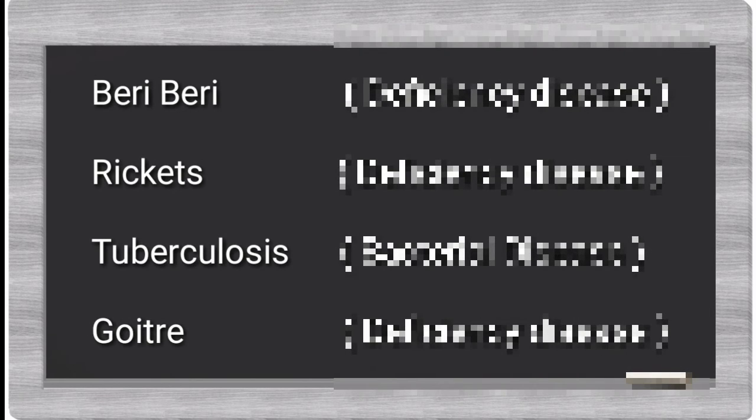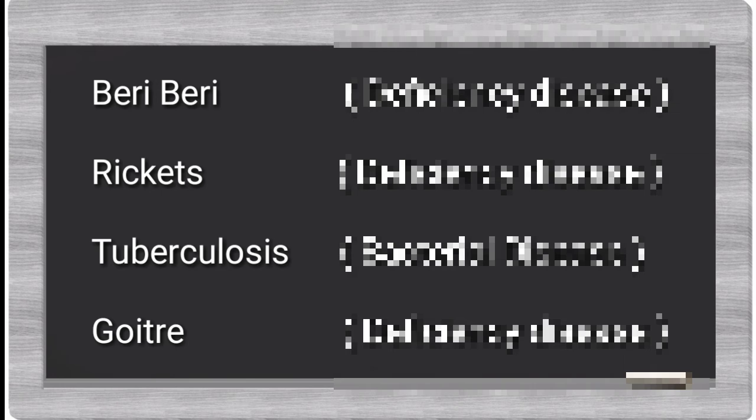Third one of 12th question. Beriberi, rickets, tuberculosis, goiter. Beriberi, it's a deficiency disease of vitamin B. Rickets, it's also a deficiency disease of vitamin D. And goiter, it's a mineral deficiency disease.